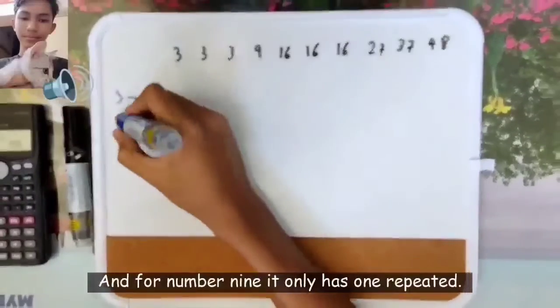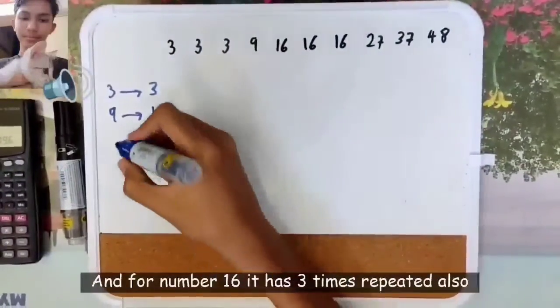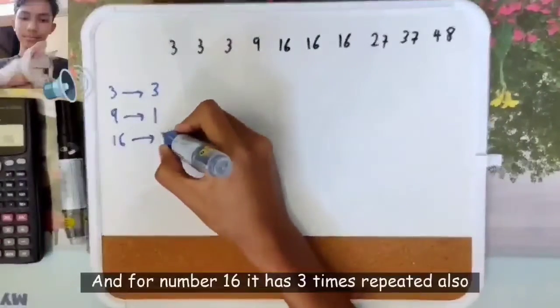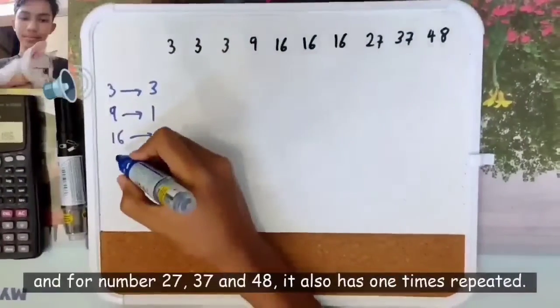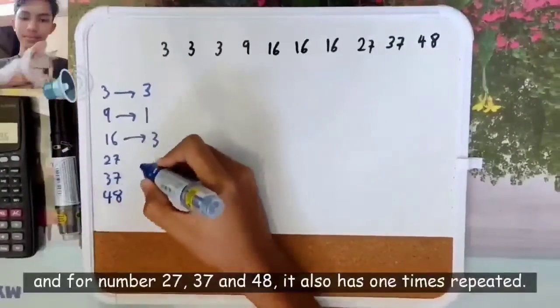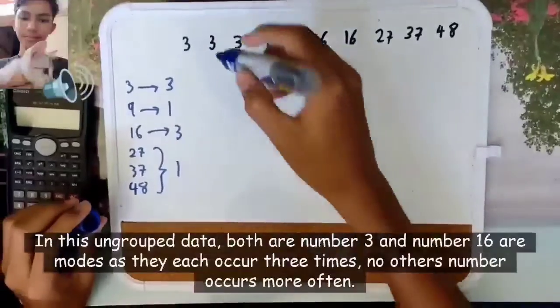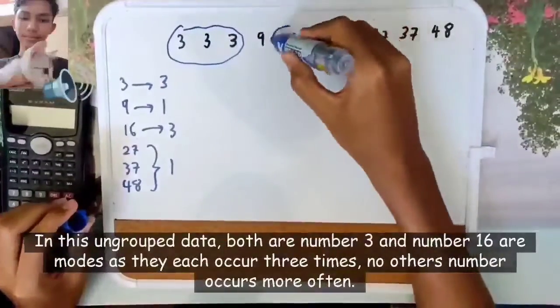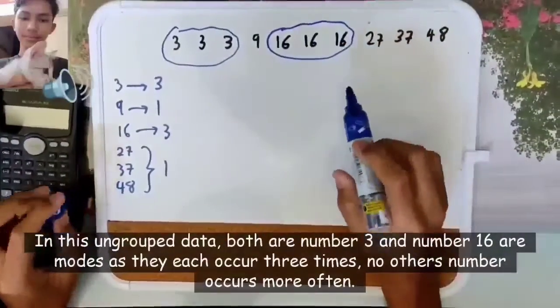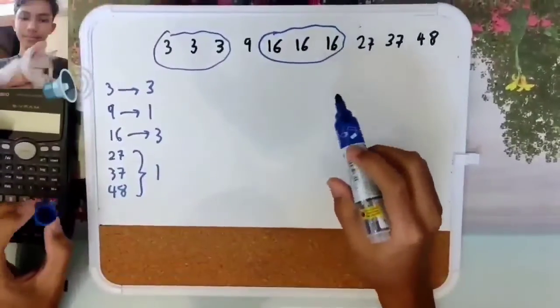And for number 9, it only has 1 time repeated. And for number 16, it has 3 times repeated also. And for number 27, 37 and 48, it also has 1 time repeated. In this ungrouped data, both number 3 and number 16 are mode, as they each occur 3 times. No other number occurs more often.